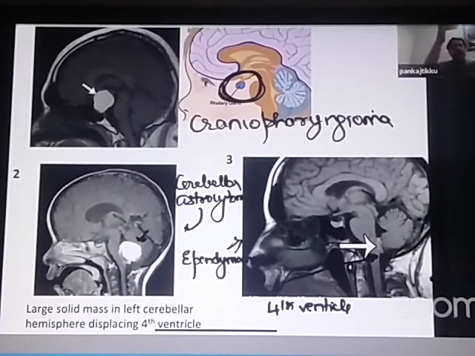So low-grade gliomas, medulloblastomas, ependymomas, craniopharyngiomas. Low-grade gliomas: pilocytic astrocytomas, pilomyxoid astrocytomas, and subependymal giant cell astrocytomas. Periphery of the cerebellum, astrocytoma. Middle of the cerebellum, medulloblastoma. Cerebellar astrocytoma, excellent prognosis. Medulloblastoma, very poor prognosis.